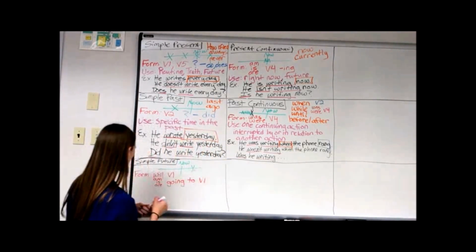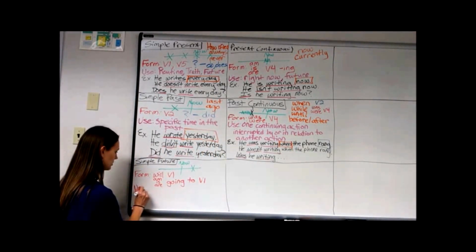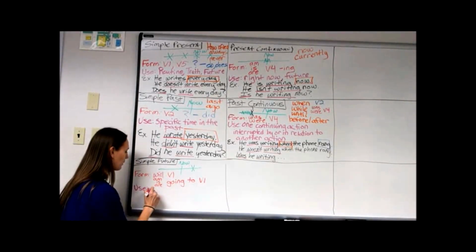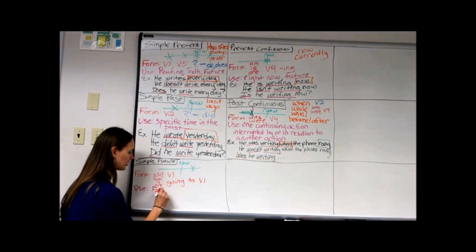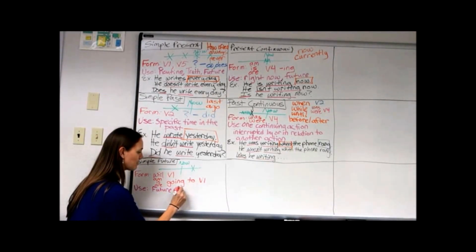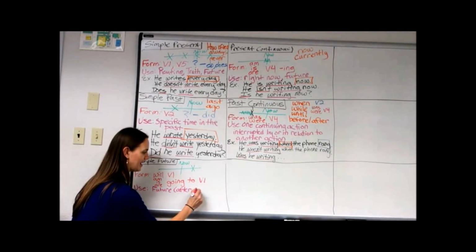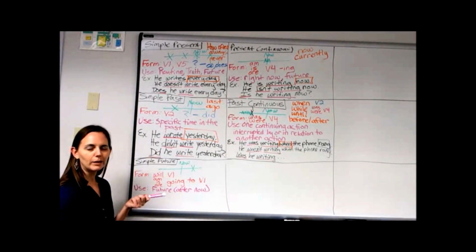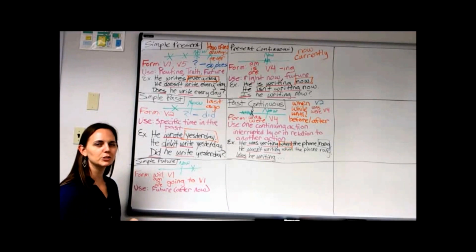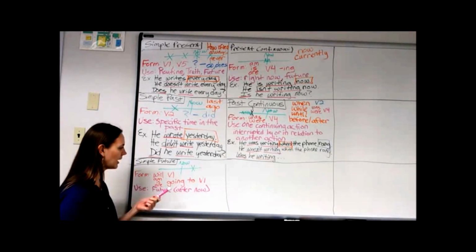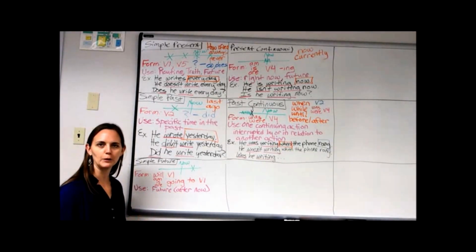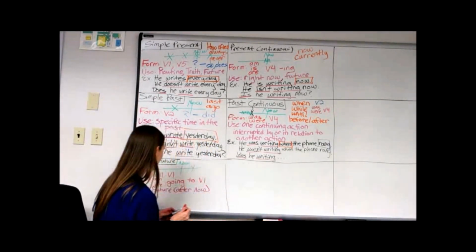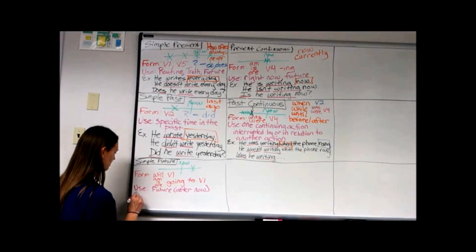So, let's talk about, in general, when we use both of these. Well, like I mentioned before, it's to talk about any time in the future. Really, any time after right now. Right? That's our future. And again, will is usually a little further in the future or a stronger kind of promise. Am, is, are going to, maybe a little bit sooner or informal. Okay, now that we've got these, let's take a look at some examples.